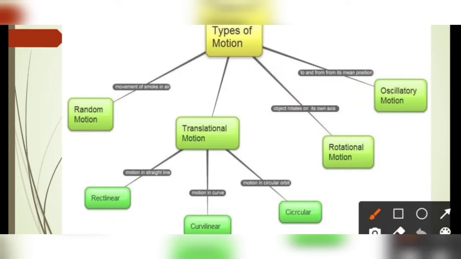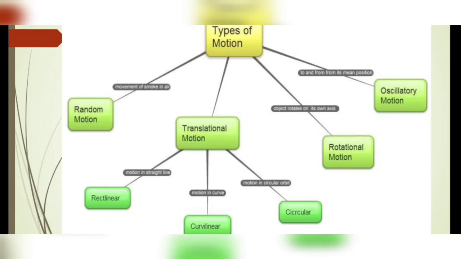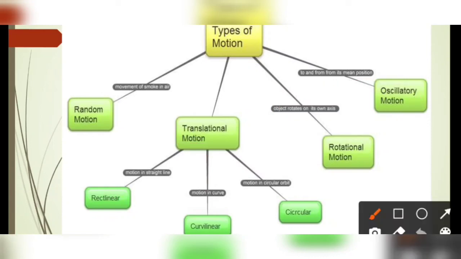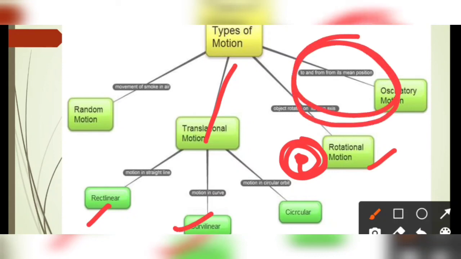If an object moves to and fro, like a pendulum, the motion is known as oscillatory or vibratory motion. If an object rotates on its own axis, like the earth, it is rotational motion. If it moves on a straight path, it is rectilinear, and if the path is slightly curved, it is curvilinear. And if the motion is in a circular orbit, it is circular motion.